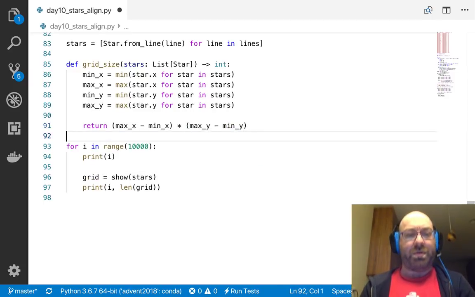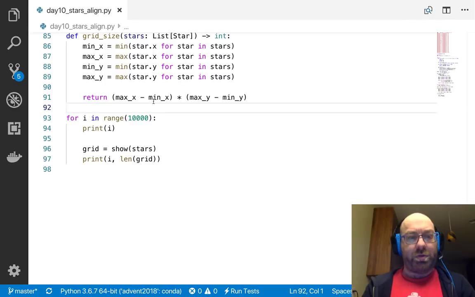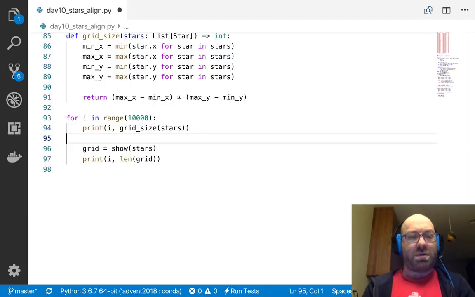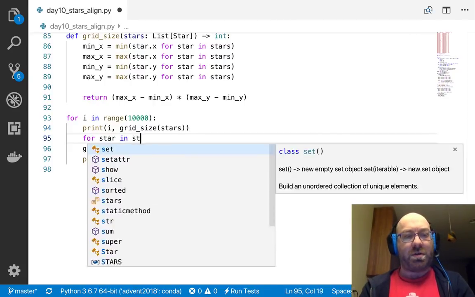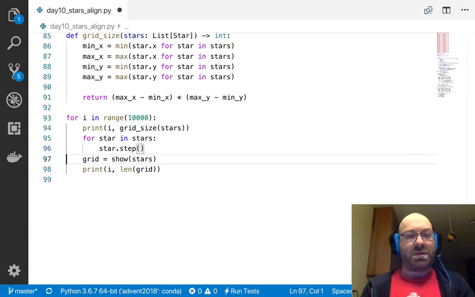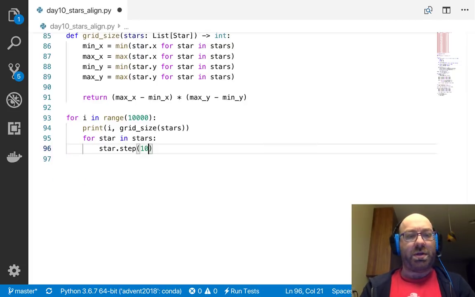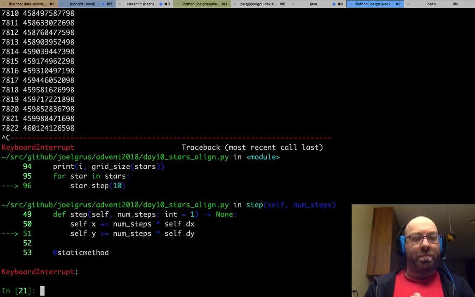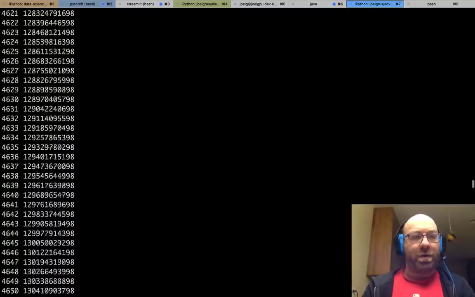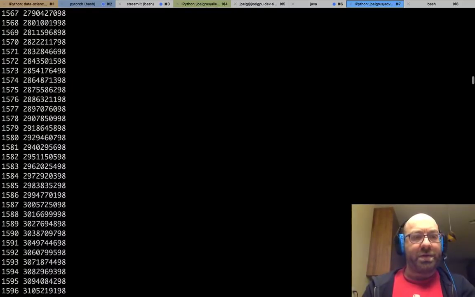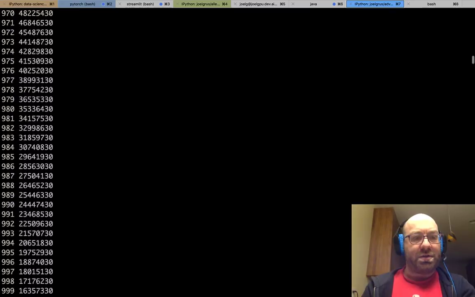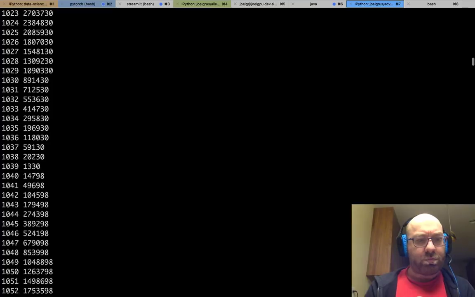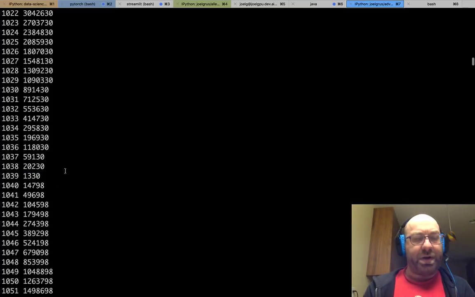There's no real reason to do that. So print grid_size of stars, and then for star in stars, star.step. And I can probably even do star.step 10 times, and let's just see what happens. And so where did the grid size get to be the smallest? It got to be the smallest at around 1039.